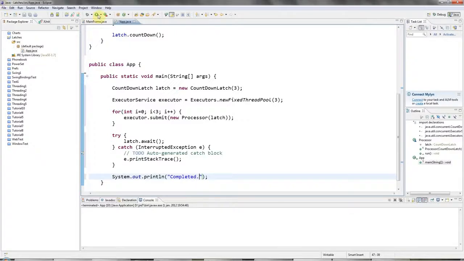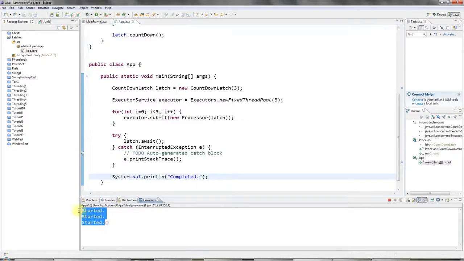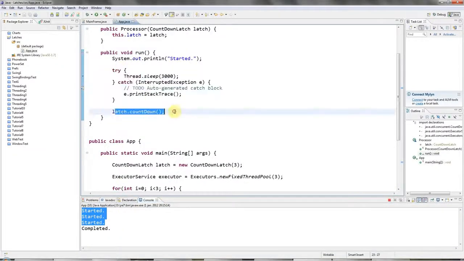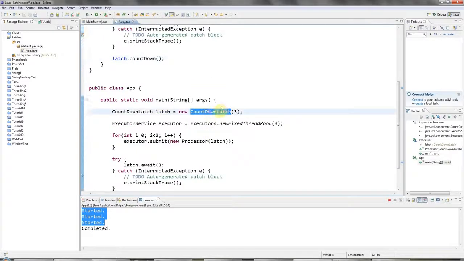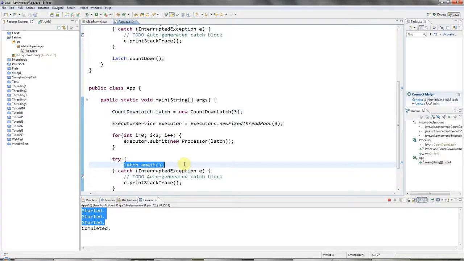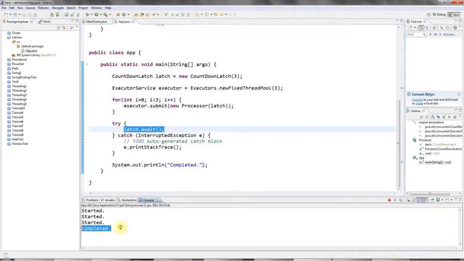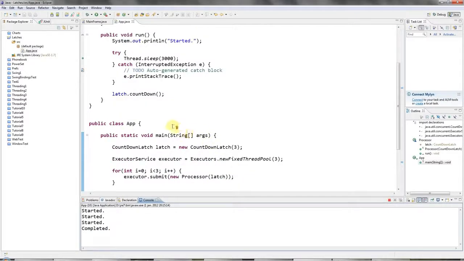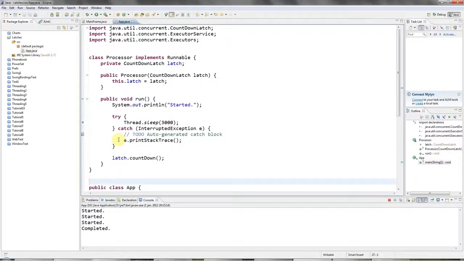So when I run this, all my threads will start, and then each one will call countDown after 3 seconds, and each countDown decrements this latch by 1, and when it reaches 0, await finally returns and completed is executed. So a very useful class, and there are a whole bunch of extremely useful high-level multi-threading classes